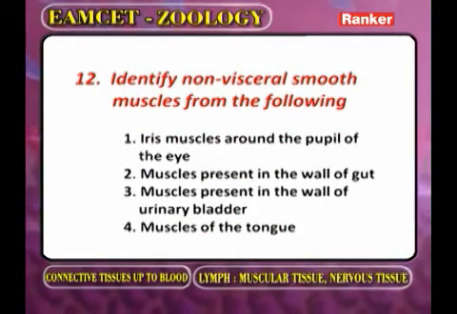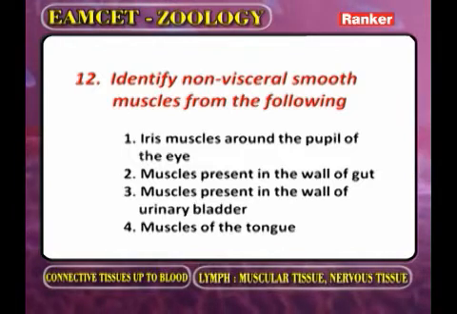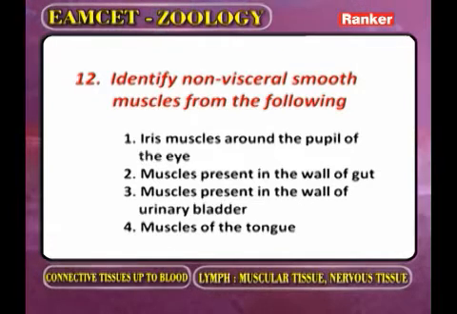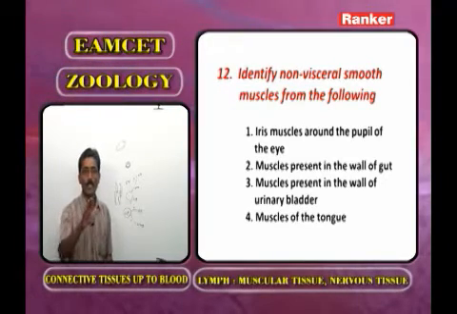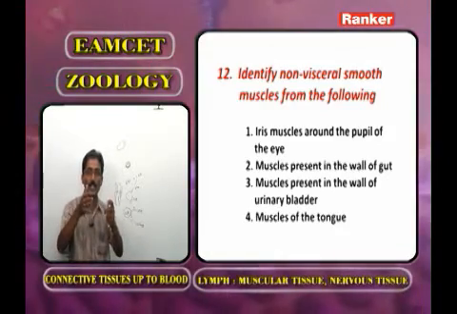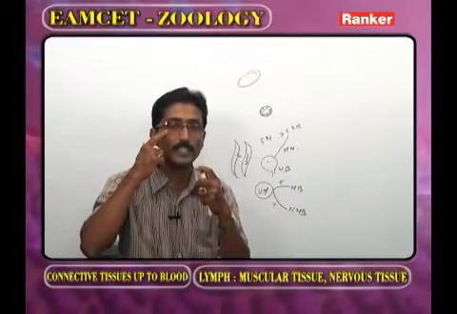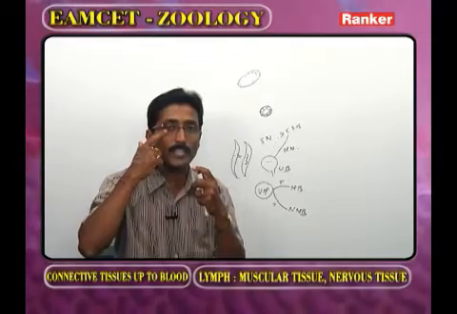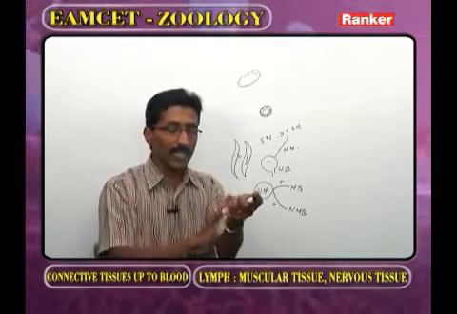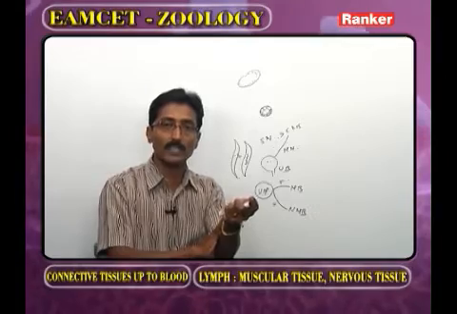Identify non-visceral smooth muscles from the following. Again I am giving the information for this question. The second type of muscle we call smooth muscle. The smooth muscles are not only present in the visceral organs but also in the non-visceral organs, that is the ciliary body present in the eye and iris, and the erector pili muscles of the skin.